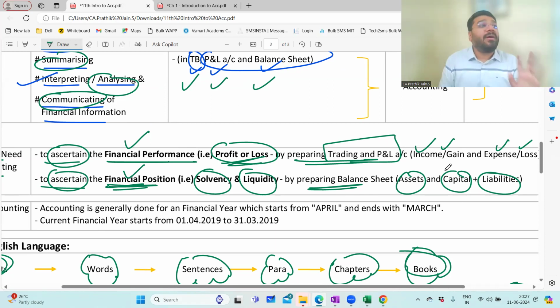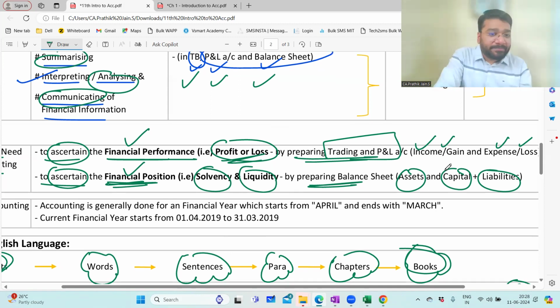In one day, you cannot understand accounts. It takes multiple years. So gradually you'll understand. So today, a lot of things might not make sense. You might be knowing a lot of things. You have a lot of dots. When you complete the 11th with me, you'll be able to connect the dots. And once you connect the dots, you'll get a beautiful image. You'll get a beautiful understanding. So it takes time. So I don't say that today you've understood accounting, everything. No. Today you've just started to understand the accounts. So again, so many of these points, if I repeat, it'll go very nicely and sit in your mind.